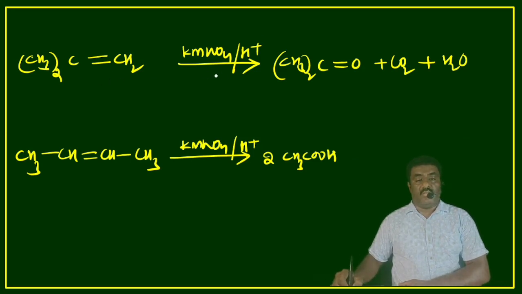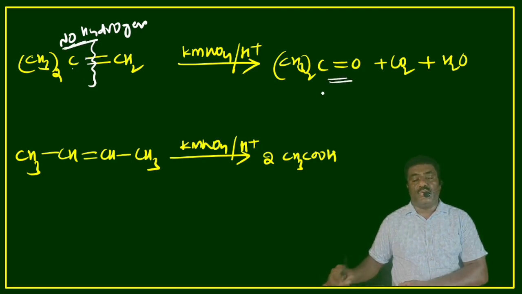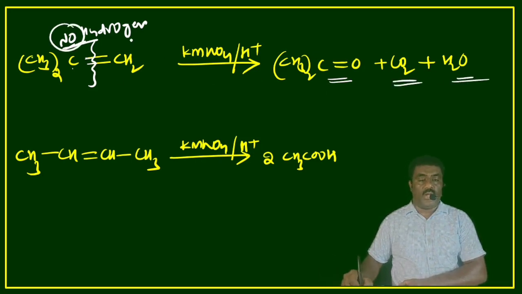Have a look at the next reaction. Alkene with KMnO4 gives ketone, carbon dioxide and H2O. This is a carbon-carbon double bond with no hydrogen. Remember, no hydrogen: it can be converted to ketone. And CH2 is oxidized to give carbon dioxide and water. Remember, no hydrogen, it gives ketone.